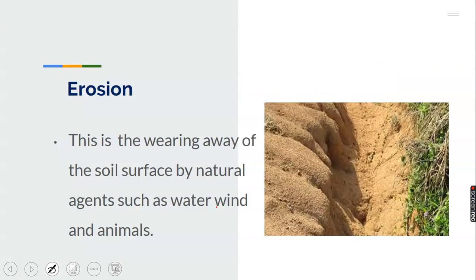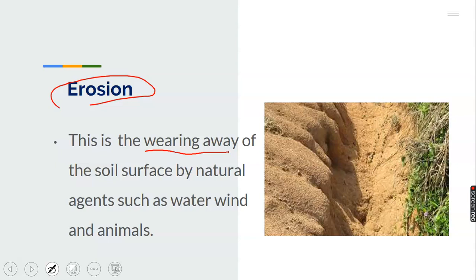The first one is erosion. What is erosion? We define erosion as the wearing away, or you use the word washing away of the soil surface by natural agents such as water, wind, and animals. The wearing away of the soil surface can as well be defined as the wearing away of the top layer of the soil by some agents like water, wind, and animal.